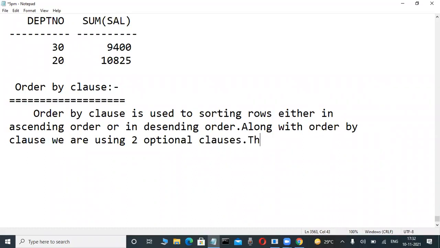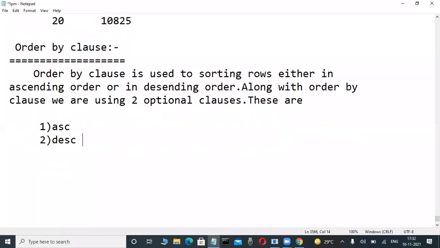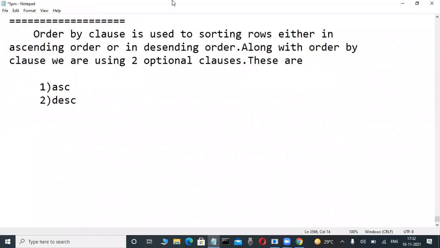These are: first one, ASC. ASC means ascending order. Second one, DESC. DESC means descending order. Easy, write it fast. These are, first one ASC, second one DESC.